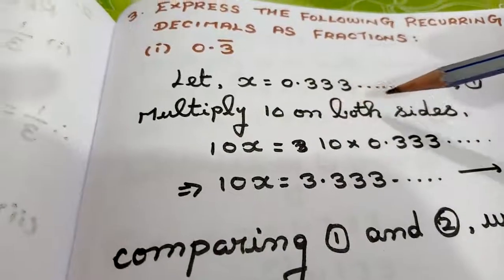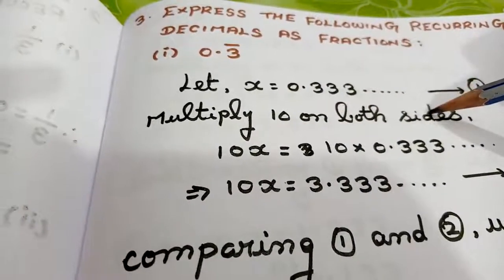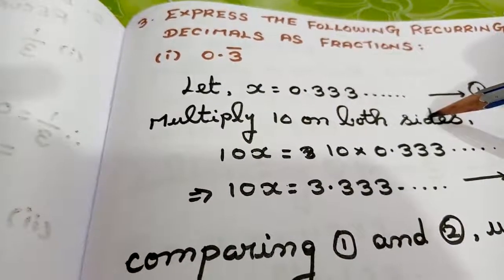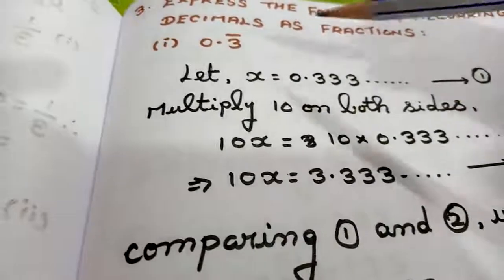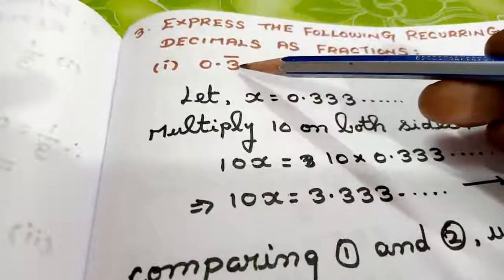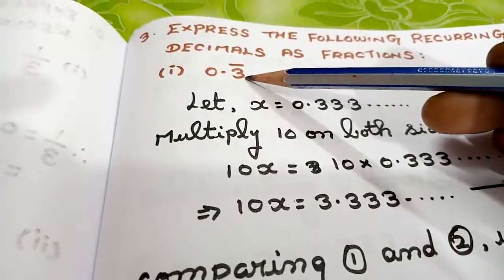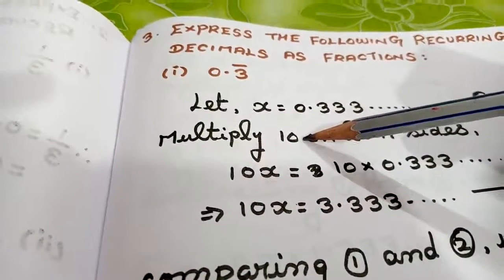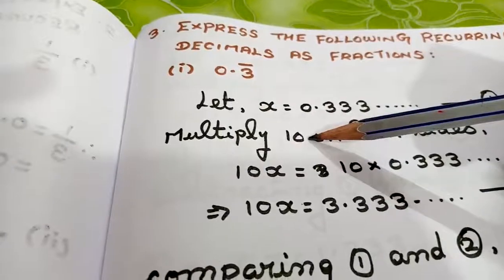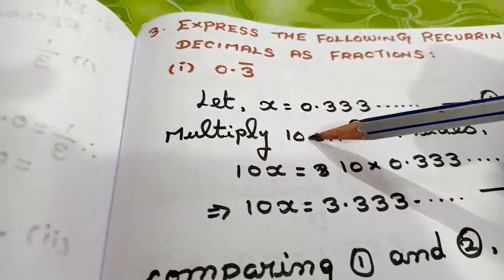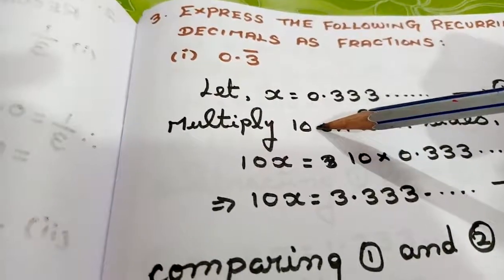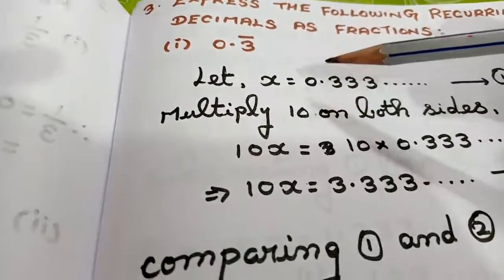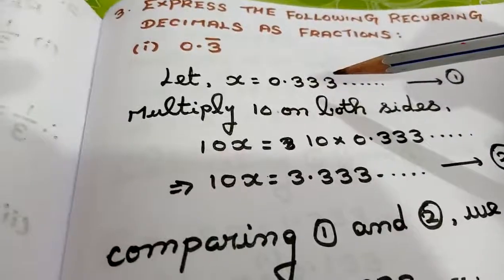Multiplying 10 on both sides. On what way I am identifying that multiplying 10 is, just see how many numbers are repeated, only one number. So I am multiplying both sides by 10. If suppose two numbers are repeated, means multiply by 100. That is the idea of the sum. Multiplying 10 on both sides in equation 1.